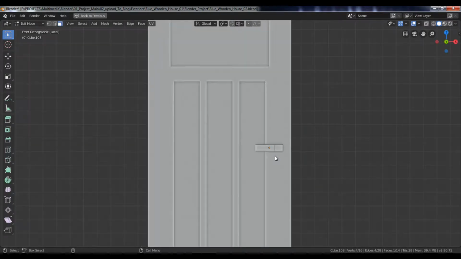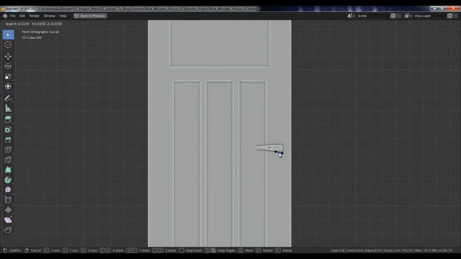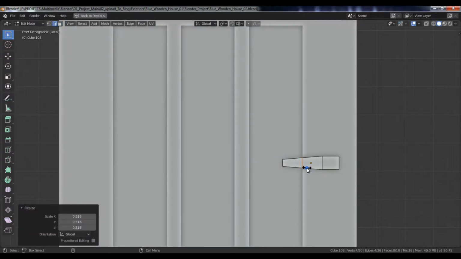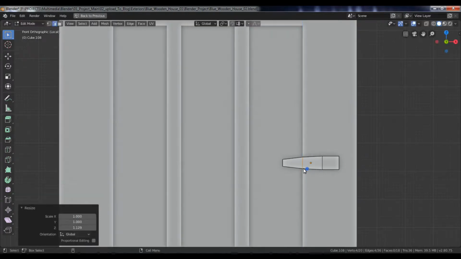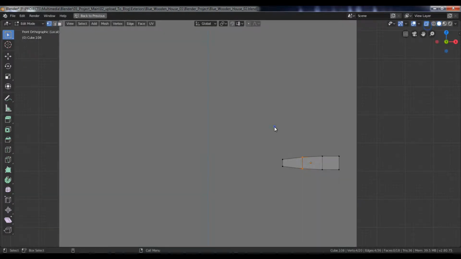Select this face, and scale it down slightly. Then, add an edge loop. Turn on the X-ray, and make some adjustments like this.